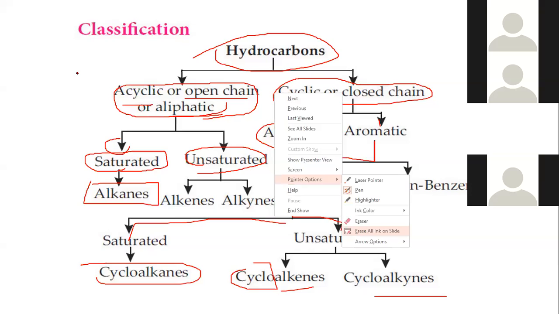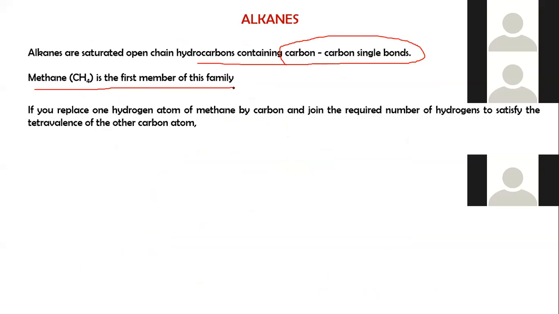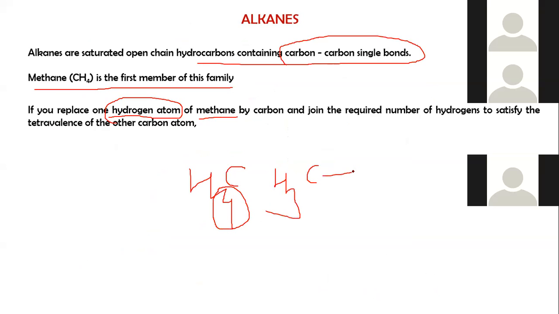So alkanes are saturated open chain hydrocarbons containing carbon-carbon single bonds. Methane is the first member of this family. If we replace one hydrogen atom from this methane, we get CH3, and then join the required number of hydrogens to satisfy the tetravalence of the other carbon atom.